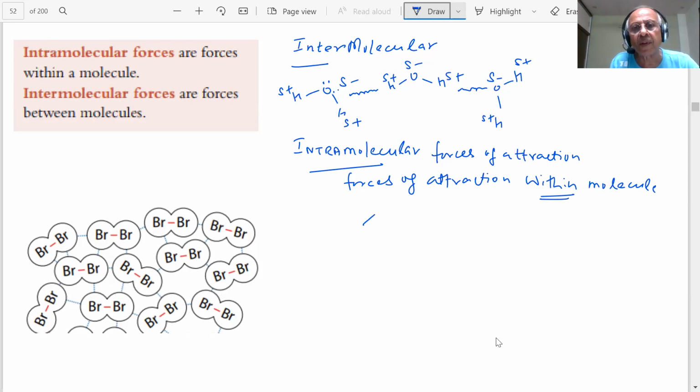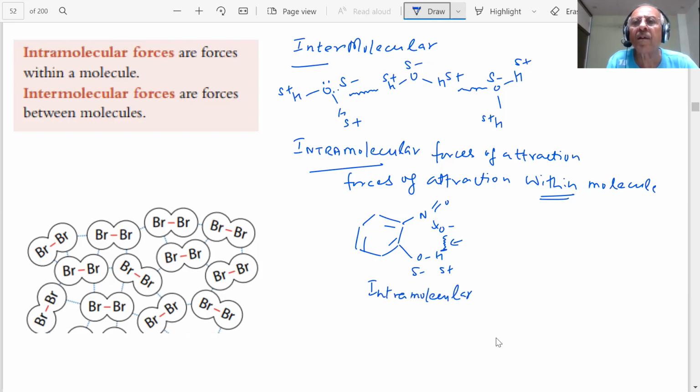For example, if I consider this compound, here what is happening, student? This is negative, this is positive, this is negative, this is negative. And what is the result of this? If this is negative, there is a force of attraction here. This is within the molecule. You can see this force is within the molecule. This is intramolecular.